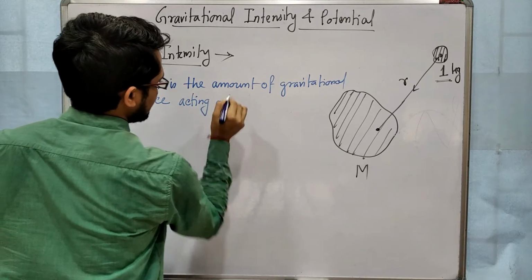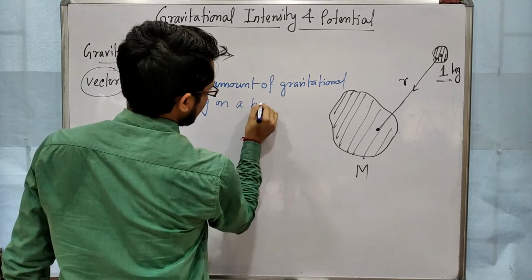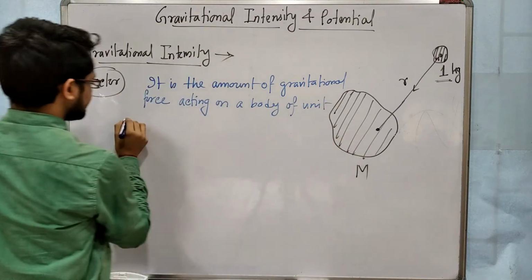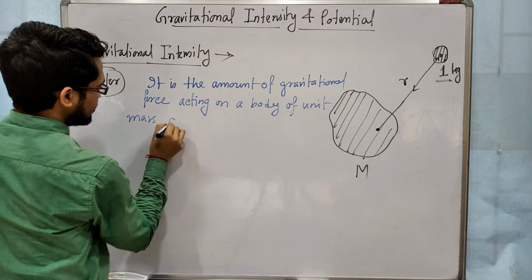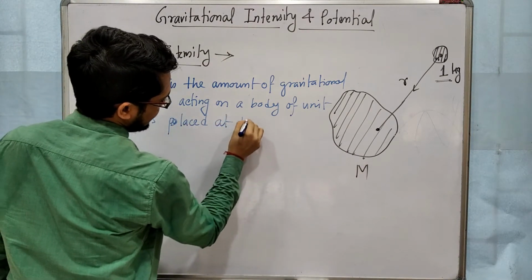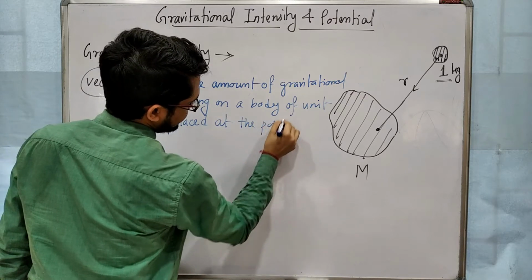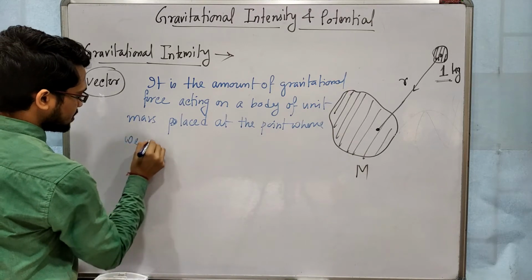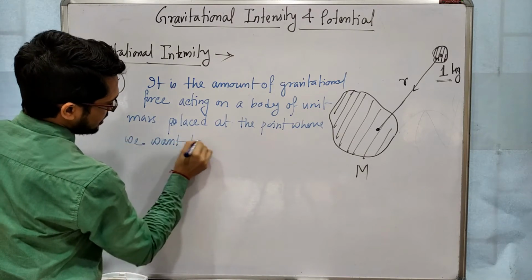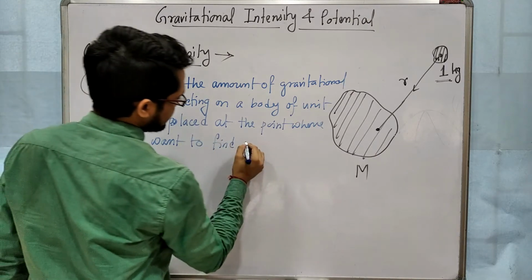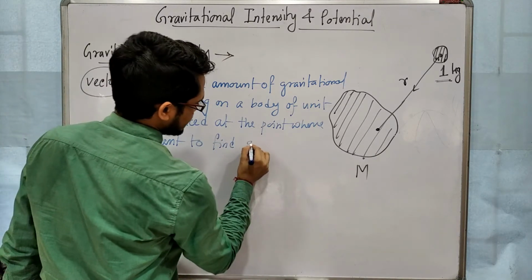acting on a body of unit mass placed at the point where we want to find gravitational intensity.